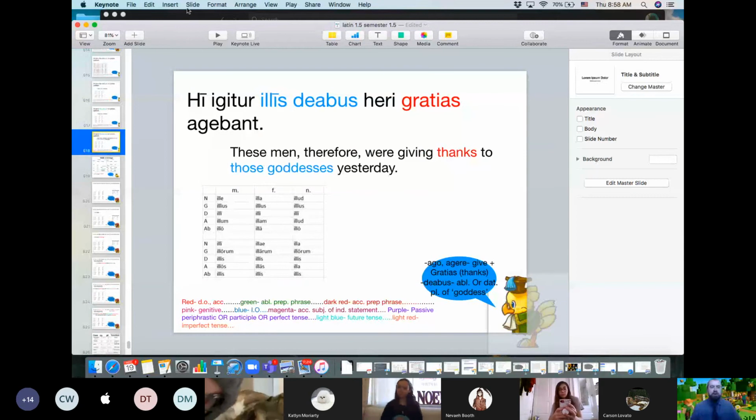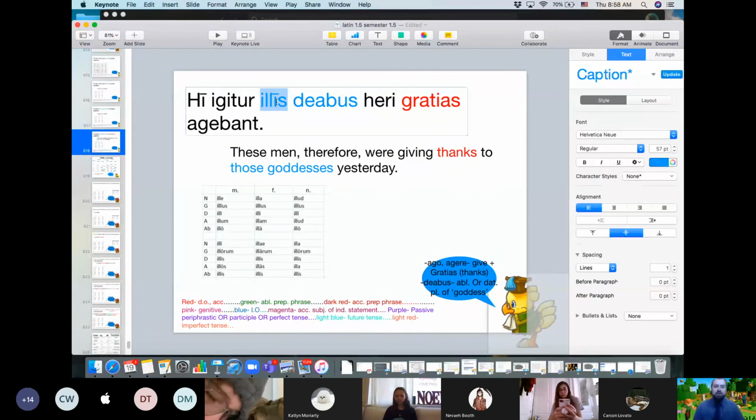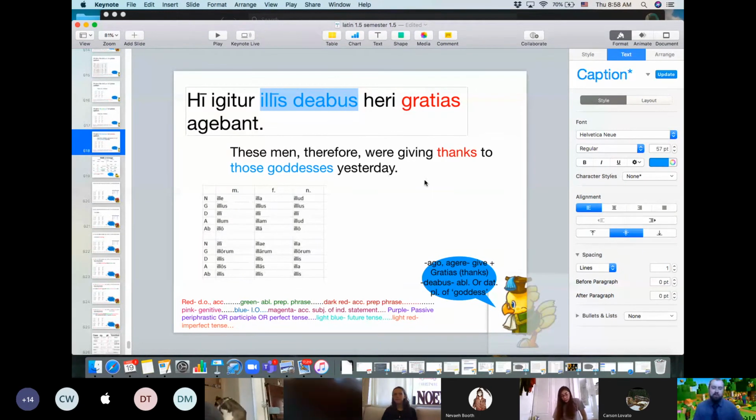Yeah, this one's weird. So you just gotta develop an eye that somehow looks at these endings and thinks that they go together. Because obviously they don't look like the same kind of ending, but they actually are both ablative and dative, or dative. In this case, dative. But that is an advanced Latin technique, to be able to look at that and be like, oh, those actually go together. They don't look like it at all, but they totally do.